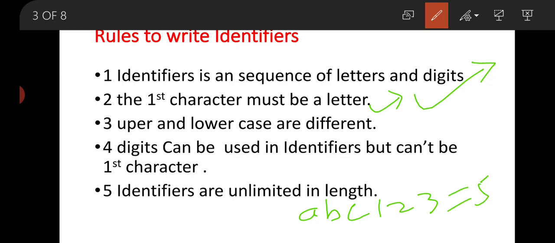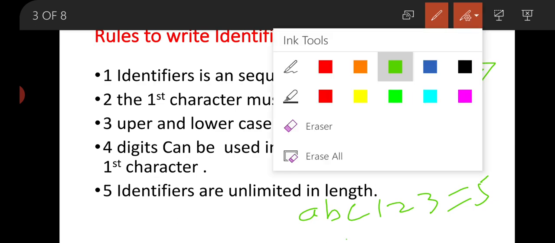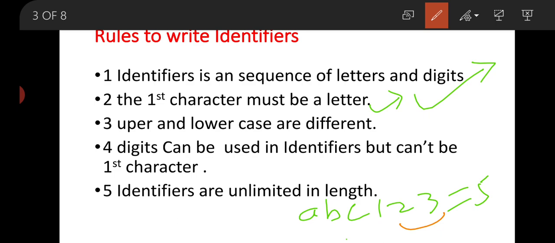That means ABC123 is a valid identifier. Why? How can you say that? Because the first character must be a letter. So this is a valid identifier because it satisfies the first and second rules: letters and digits, and the first character is a letter.